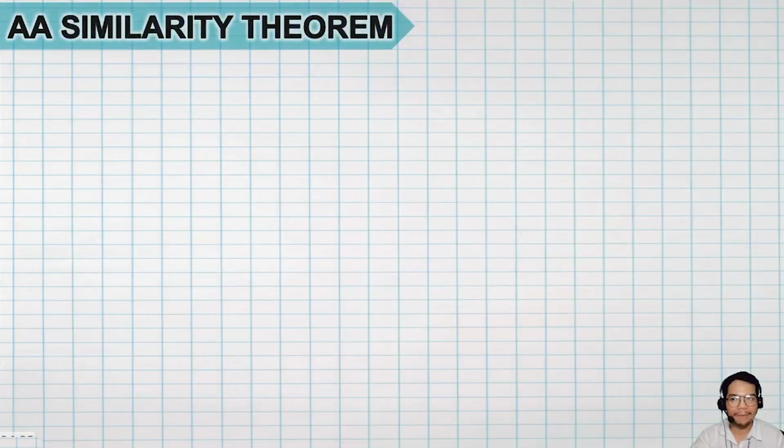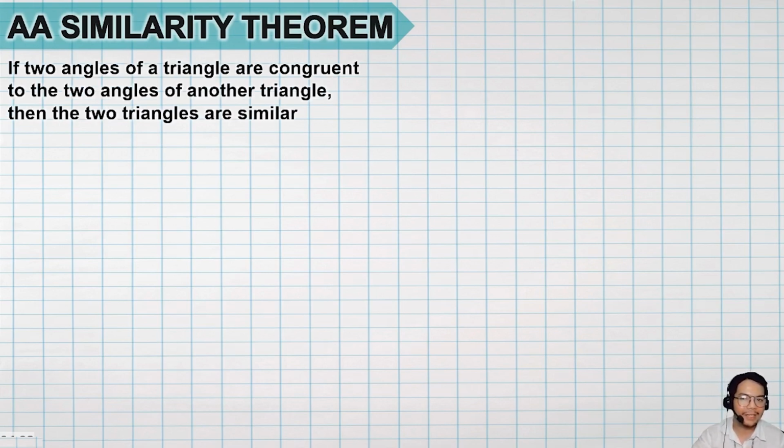Ito yung pangalawa. O, kung may triple A, may double A. Parang ang battery talaga, no? Anyway, let's have this AA similarity theorem. Yan. So, how will I compare it with the first one? So, kung kanina tatlong angle, dito dalawang angle lang. Yan. So, it says that if two angles of a triangle are congruent to the other two angles of another triangle, then the two triangles are similar. Ibig sabihin lang yan, kung kanina tatlo, ngayon, dalawa lang yung makita natin sa dalawang triangle na congruent na corresponding angles. Okay na. Pwede na natin sabing similar sila.